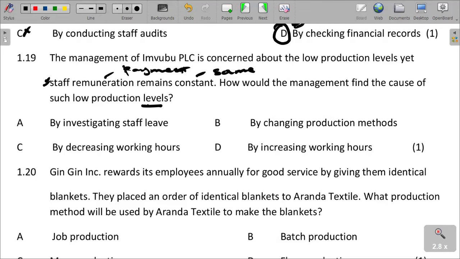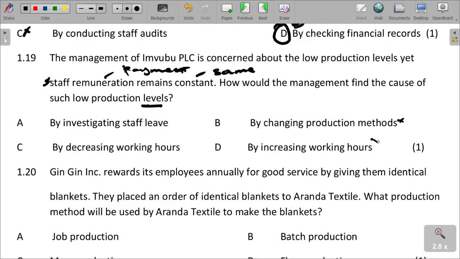For them to know that, we are saying investigating staff leave. Changing production methods cannot suffice in terms of the reasons for this. Increasing working hours does not relate to staff morale.